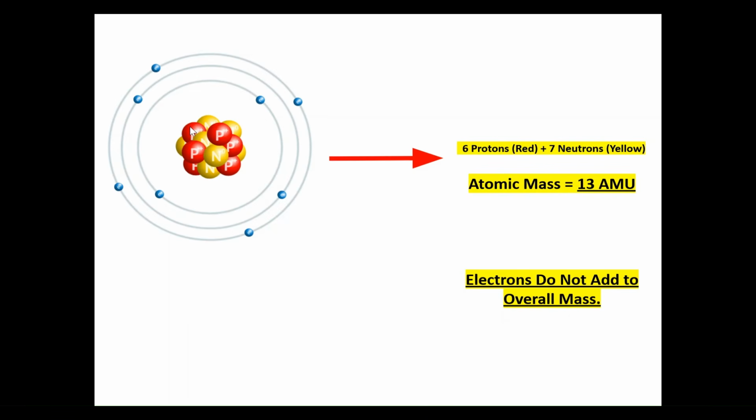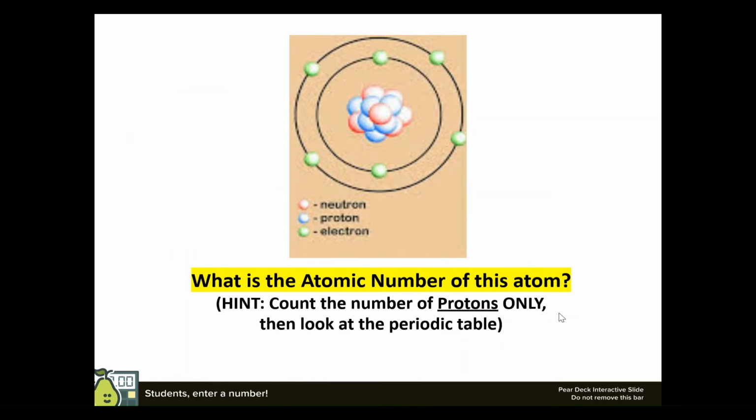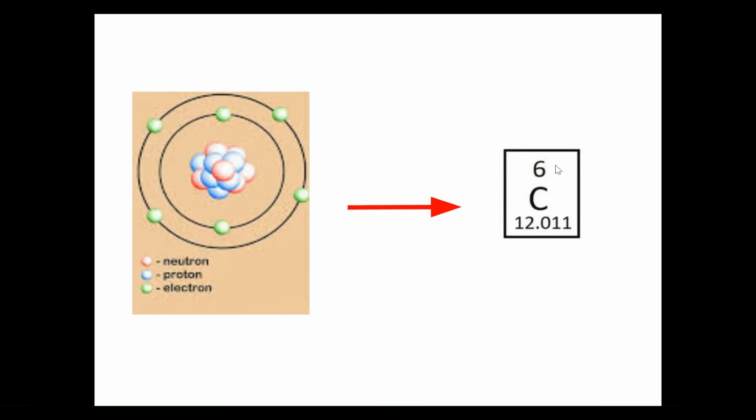Now let's count the number of protons. 1, 2, 3, 4, 5, 6. 6 protons, which are in red, give me an overall total mass of 13 AMU. 13 AMU. Electrons do not count to the overall mass. Okay, now what is the atomic number of this atom? Good. It is 6 because there is 6 protons. And that belongs to carbon.